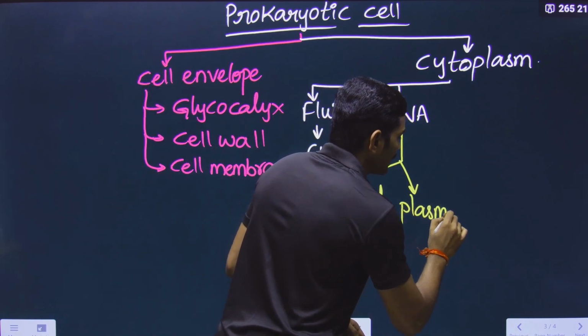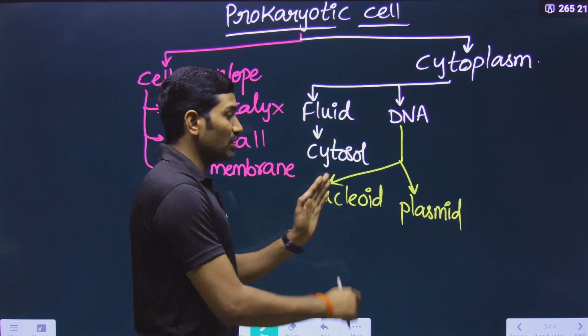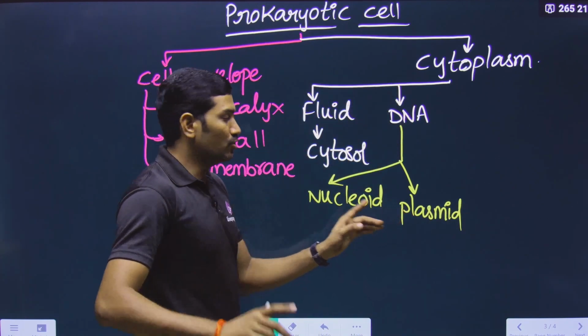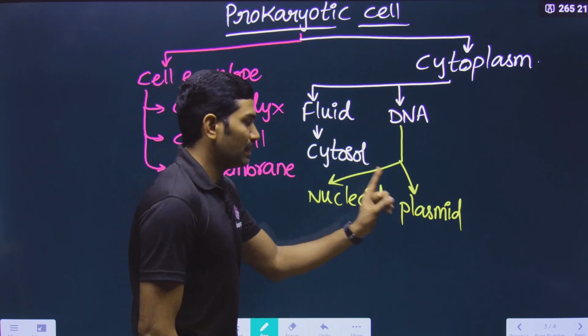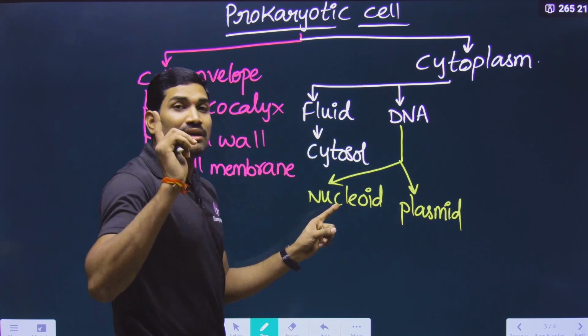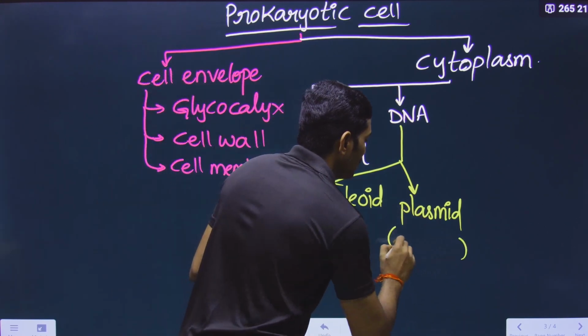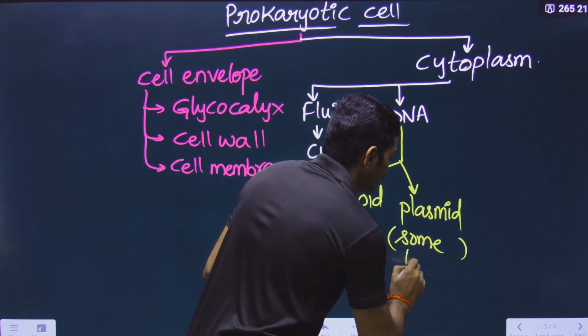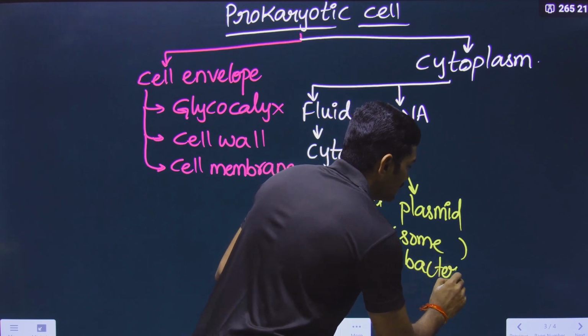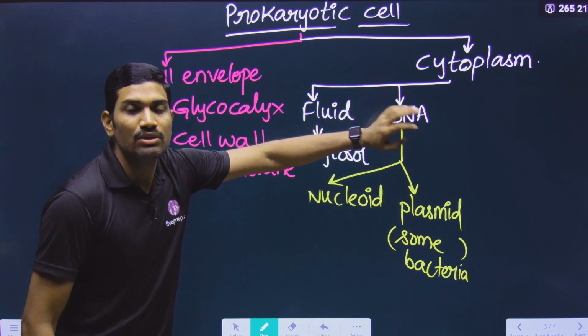And some bacteria have another. It is not that if the nucleoid is not there, only the plasmid is there. No, they cannot survive. The nucleoid is compulsory. Whether the plasmid is present or absent is a different case, but the nucleoid is compulsory. And in some bacteria, plasmids are also present. This is the point that is related to DNA.